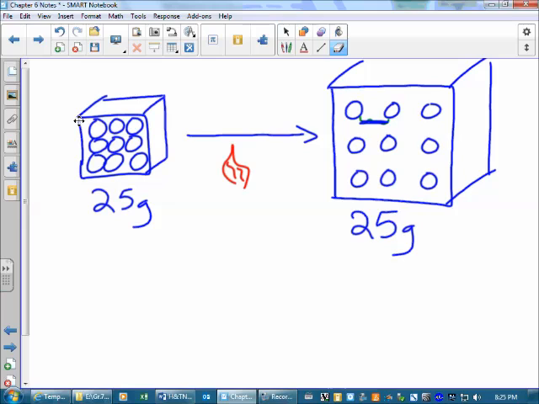And the opposite is true, right? If we had a material and we cooled it somehow, let's put some air conditioning on it, the cube itself will contract. And when it contracts, again, the particles don't get any smaller, but the space between those particles gets smaller. Now, this is going to happen in a solid like what I've shown you. It also happens in a liquid, and it also happens in a gas. It happens in all states of matter.